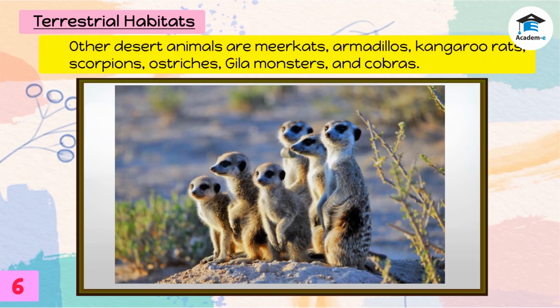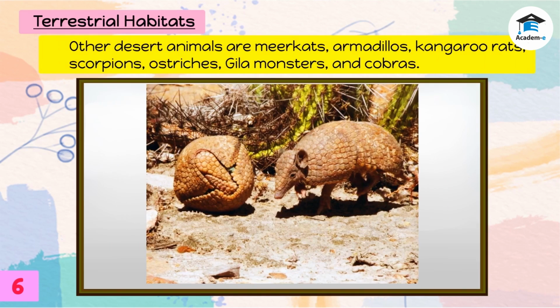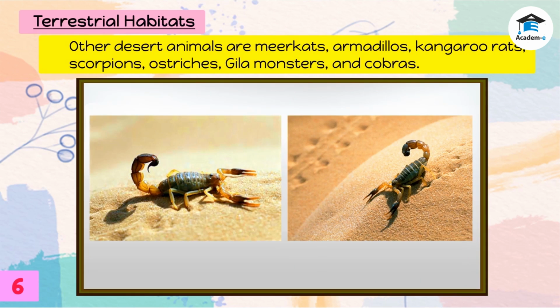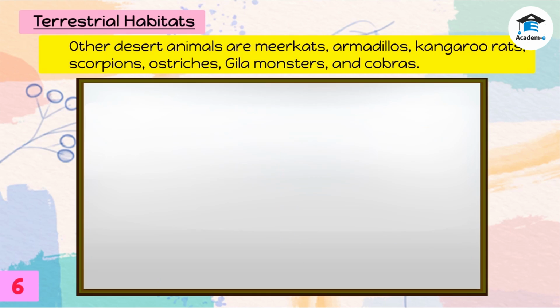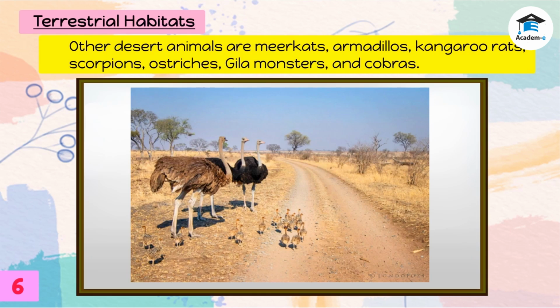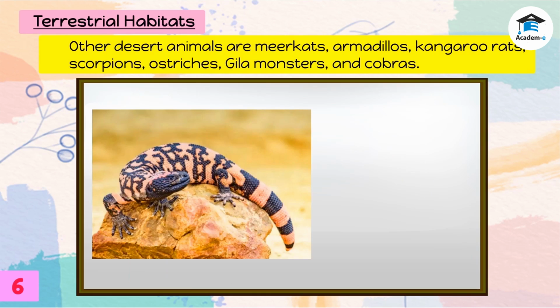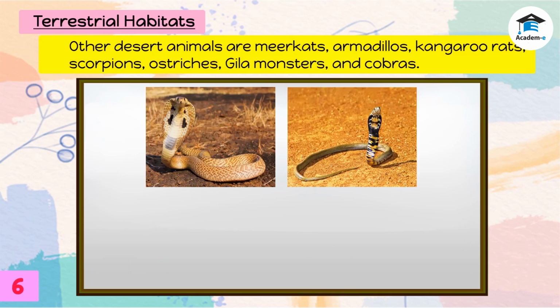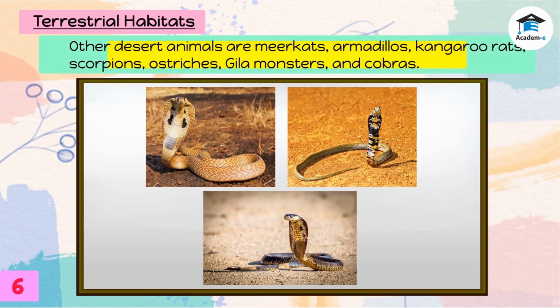Other desert animals are meerkats, armadillos, kangaroo rats, scorpions, ostriches, Gila monsters, and cobras.